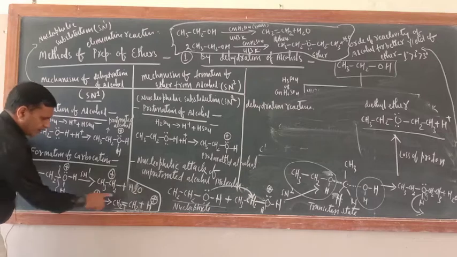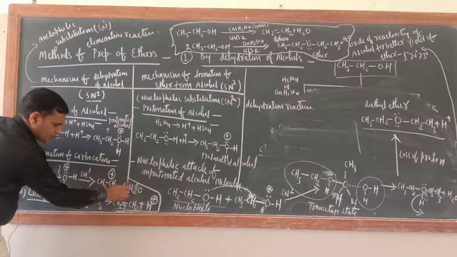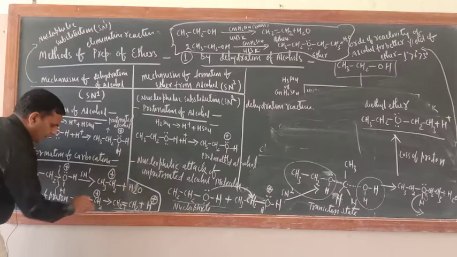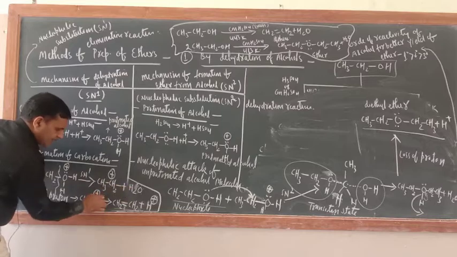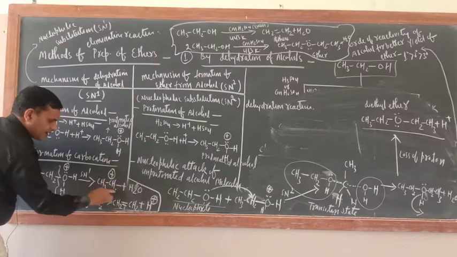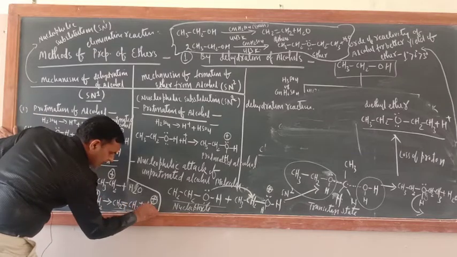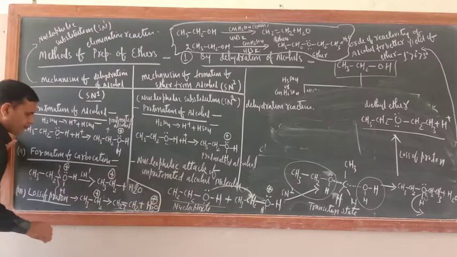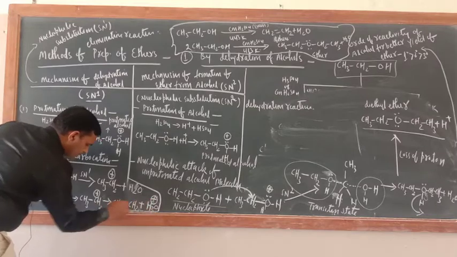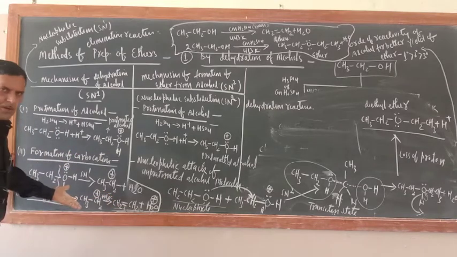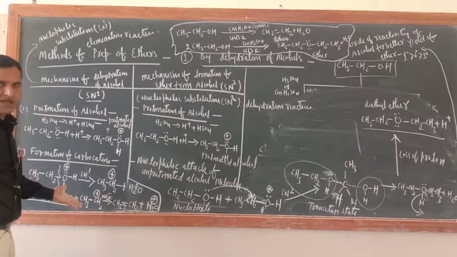You can write this H2O is there, so this will act as a nucleophile and it will abstract one proton from here. So you can put this H2O here, because that will be the nucleophile and it will abstract. So here H3O positive will be there, and here please write H2O. You can go through the mechanism of dehydration of alcohol that I taught.